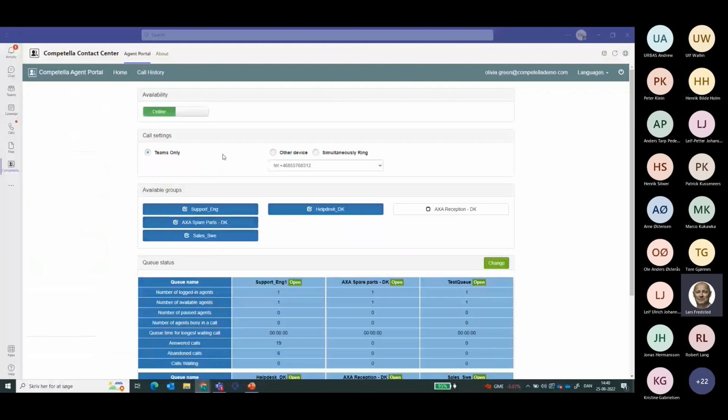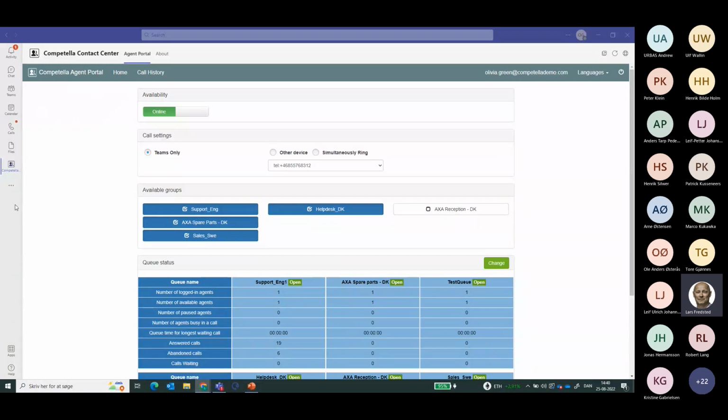What I will start out with is our advanced hunt group solution, which we call the Contact Center Work Group. What you see in front of you is a Teams client with a demo agent called Olivia Green logged into it.